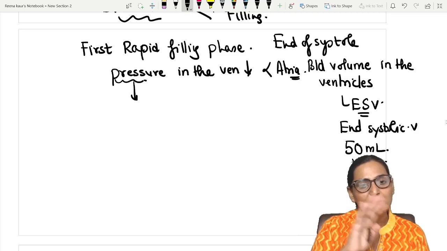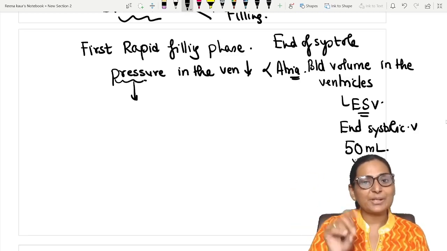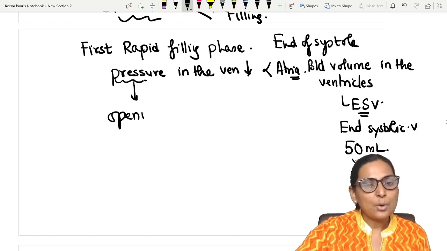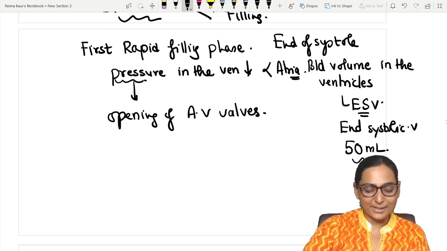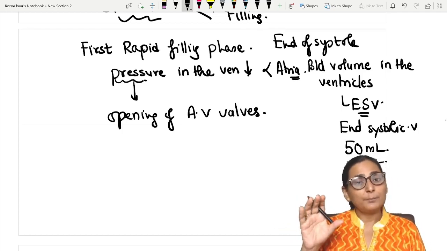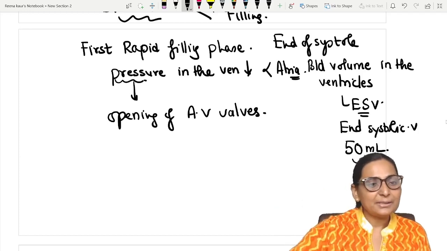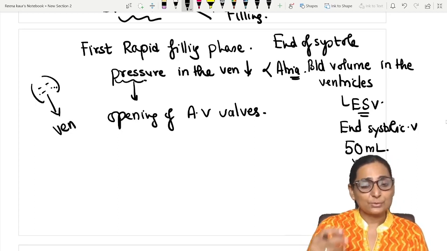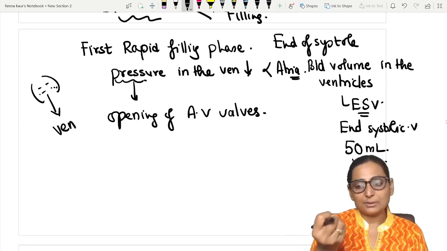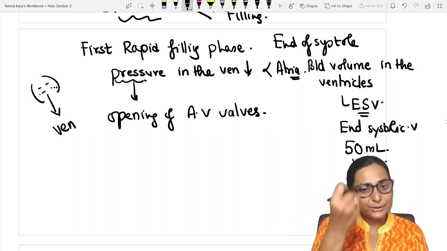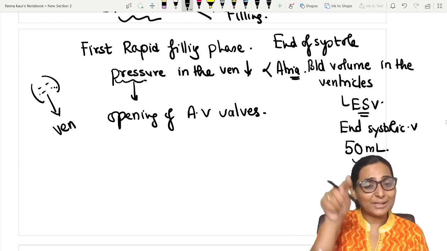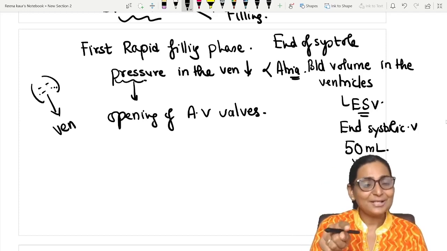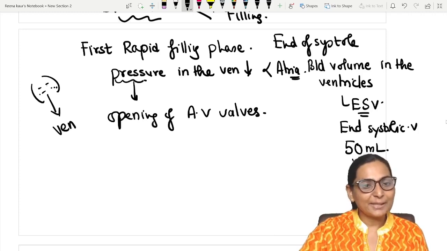So this reduced pressure in the ventricles, get it very clear. Rise of pressure in the ventricle, closure of the AV valves. Reduced pressure in the ventricles will now result in the opening of the AV valves, that is your tricuspid and your bicuspid valve. And as the valves open, the blood is already filled up in the atria. It will rush into the ventricles. So the atria were just waiting for the valves to open, and they were ready to give the blood to the ventricles. So this is the part where I started my cardiac cycle from, isn't it? So opening of the AV valves resulting in the first rapid filling phase.